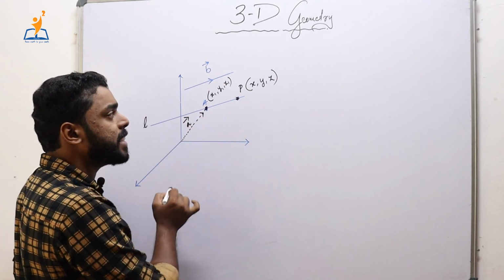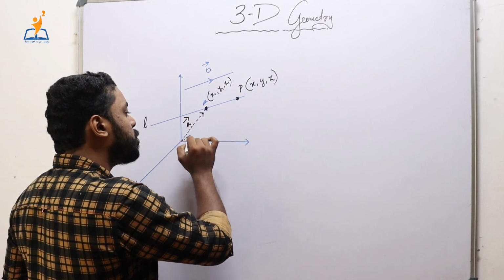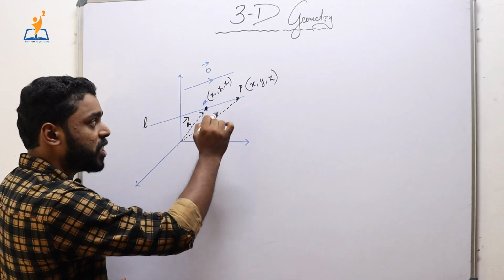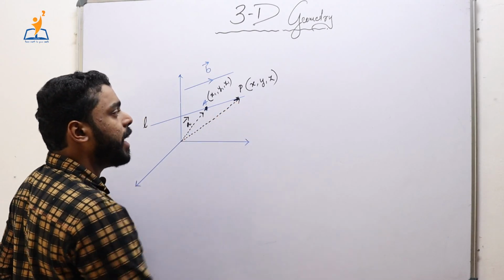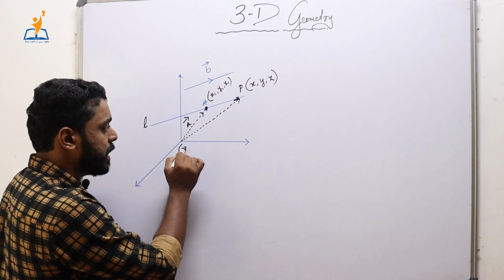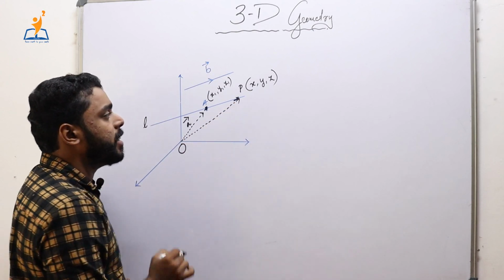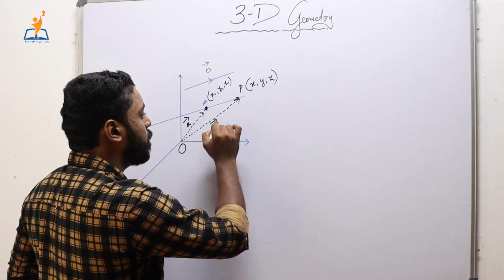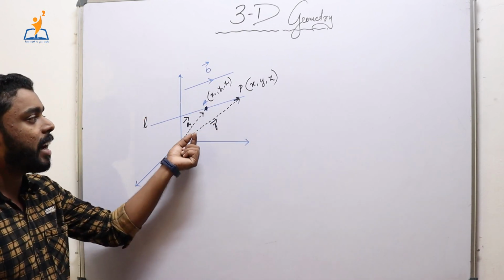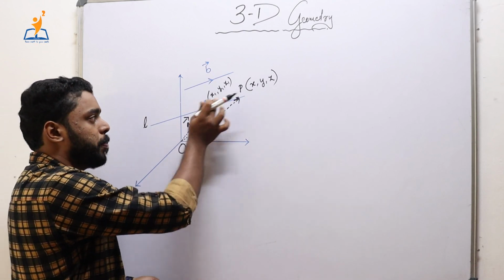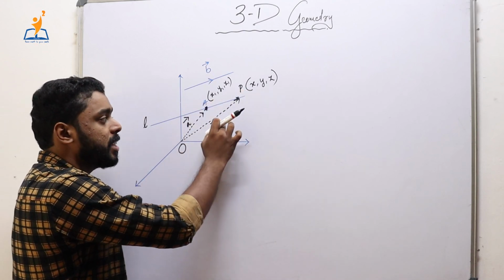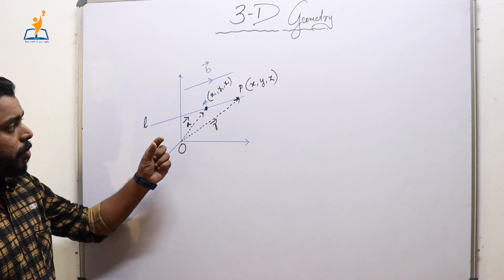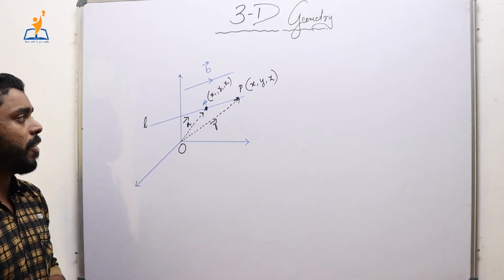Now since P is an arbitrary point, it is possible for us to find the position vector of P also. Let this be the origin. So we can find the position vector of P also. Let me name it as r. So what will vary here? r will vary as P changes. P can be anywhere on this line. Then r also will change. So this is our required situation.